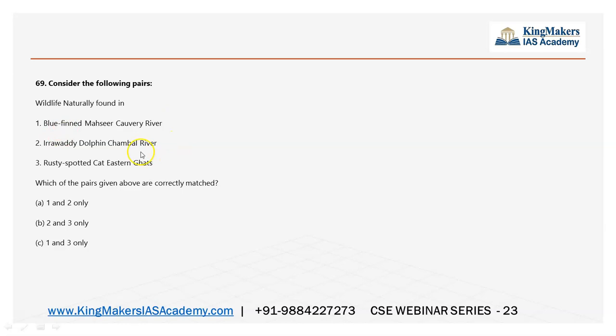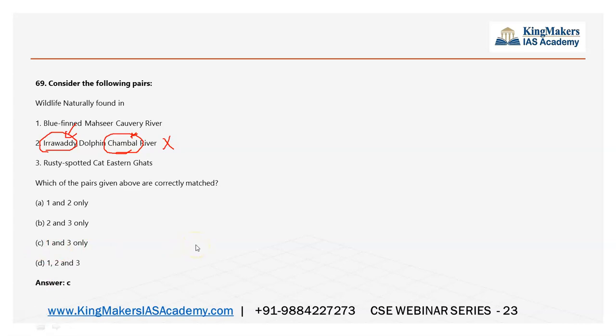This is again a tabular column question. Sorry, I have not made this tabular column. So, wildlife naturally found: bluefin mahseer, Kaveri river. Again, see, it's simple. One thing is the Irrawaddy one. Will it be available in Chambal river? Irrawaddy is a river I know. Chambal is also a river I know. Okay, so it is wrong. So the second statement being wrong, I will eliminate C and simply go with answer C.